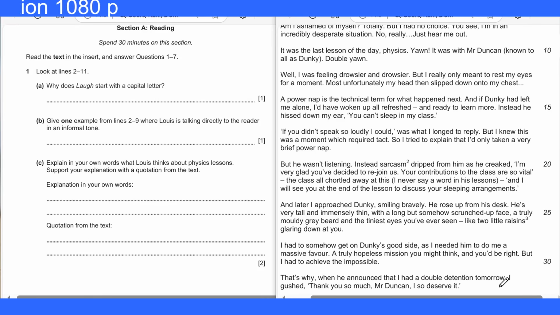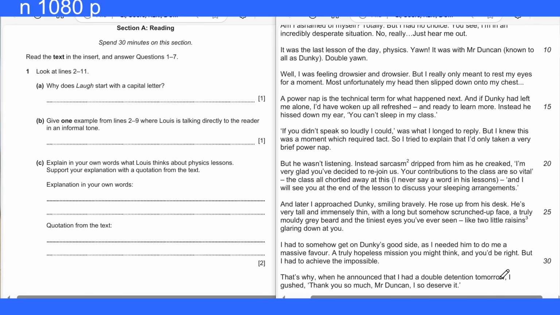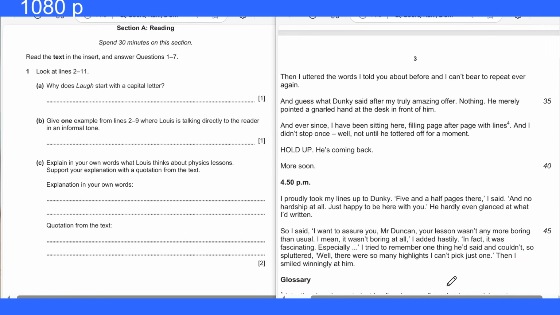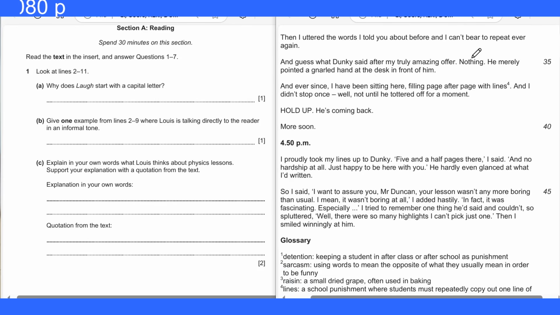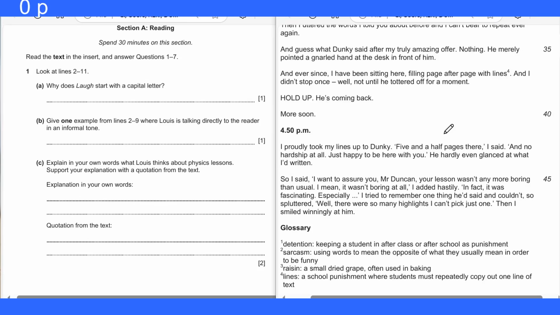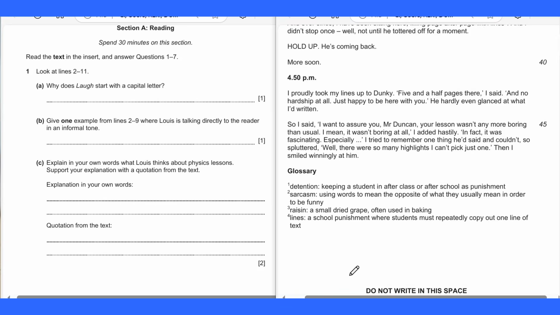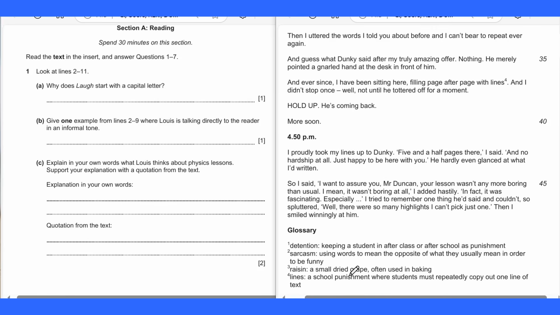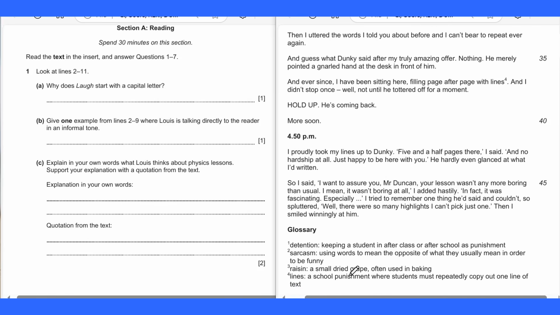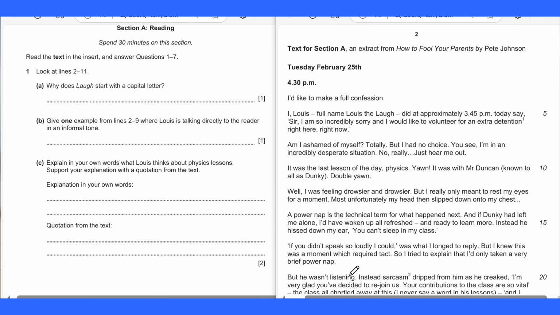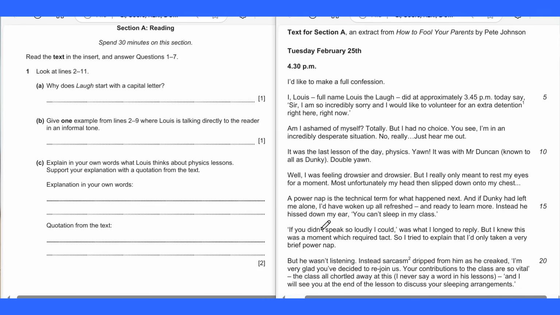Then let's move on to the next, line 20 till 32, and next page is lines 33 up to the glossary at the end. That's it for the insert. If you take a screenshot, you may print it out and use it for doing along with this video. So now we start reading this for 2-3 minutes, and after that we may do the discussion of the questions. Well, let's get started.